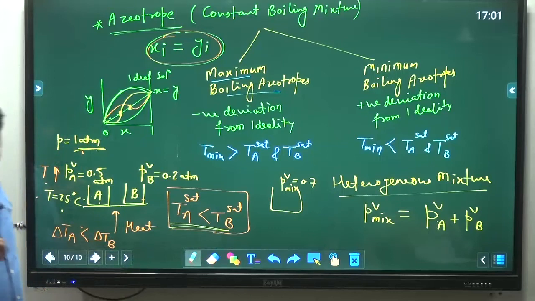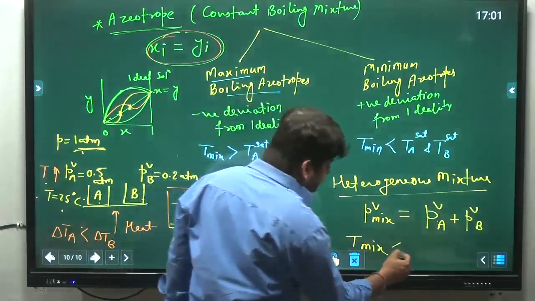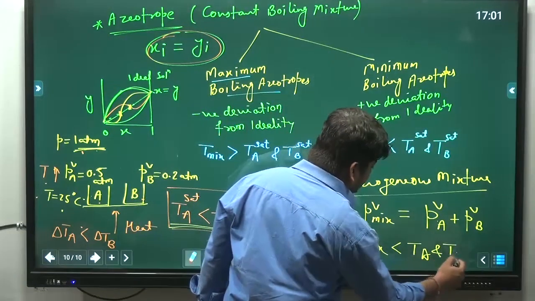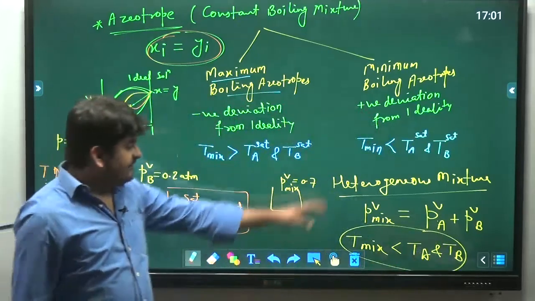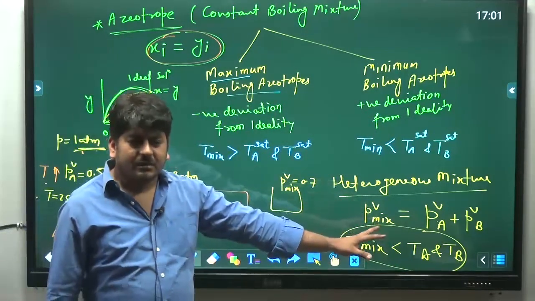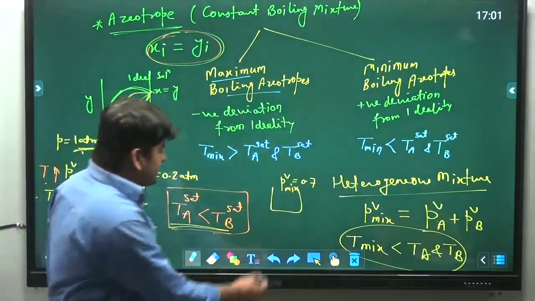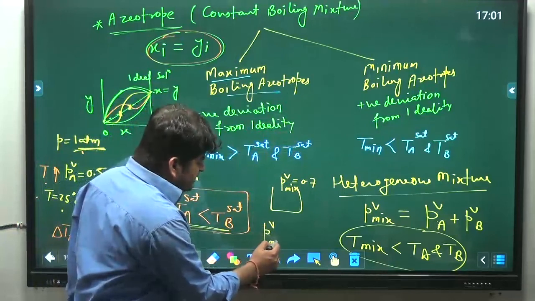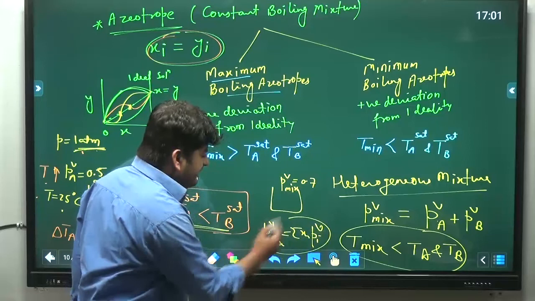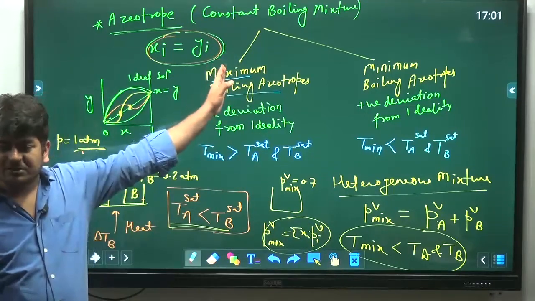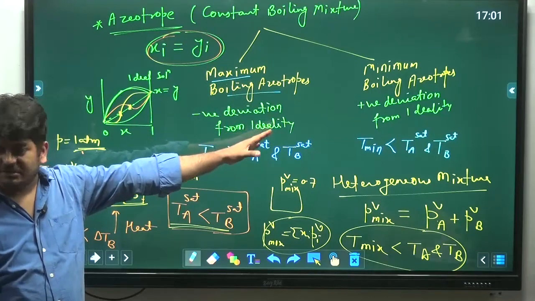So for heterogeneous mixtures, the boiling point temperature of the mixture will be smaller than that for A and B. Clear? And if that is a homogeneous mixture, we have already discussed that for homogeneous mixtures, the vapor pressure of the mixture will be the summation of xi into pi. The bubble point calculation we did with Raoult's law, pressure was equal to summation of xi pi.